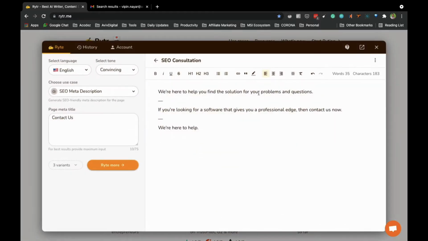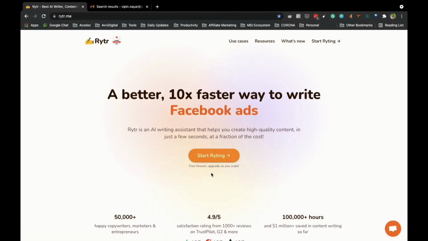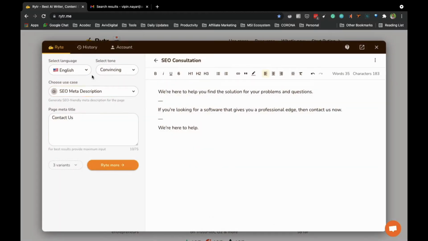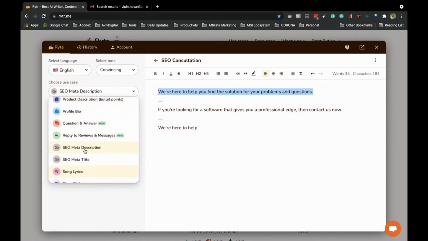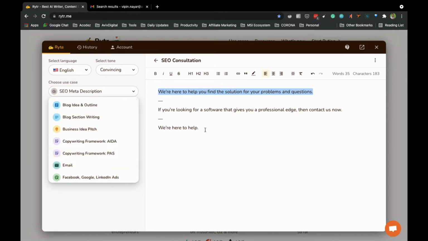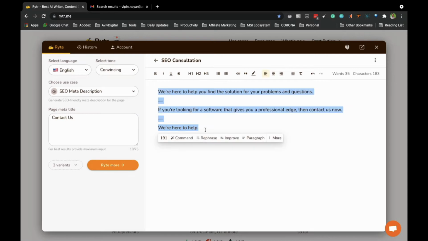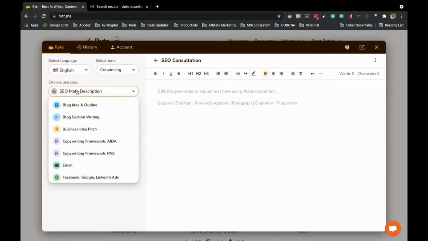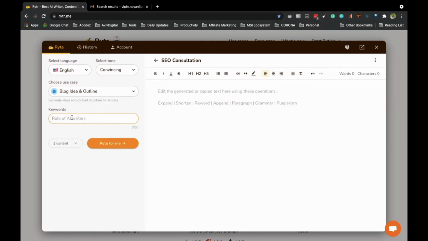So when I open this, you will get a lot of content ideas. You will see that whenever you right click, it's already logged in, so that's why it's already showing. We have multiple options to create so many things. So for example, you wanted to create something like blog ideas and outlines. You just need to give whatever you wanted to create.